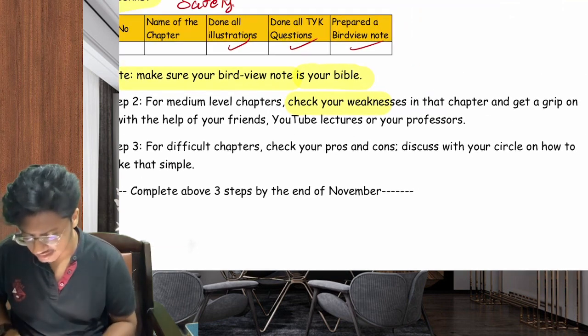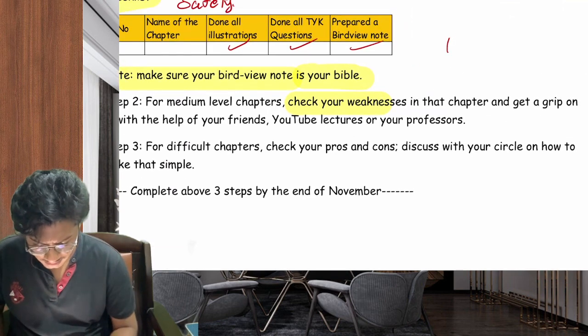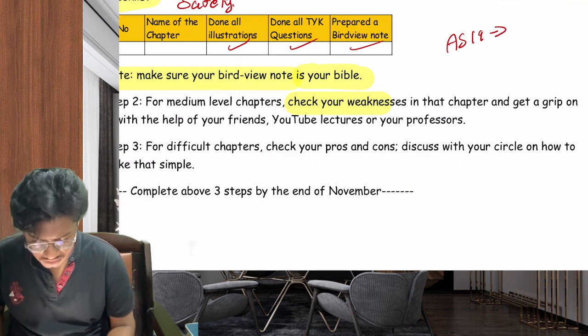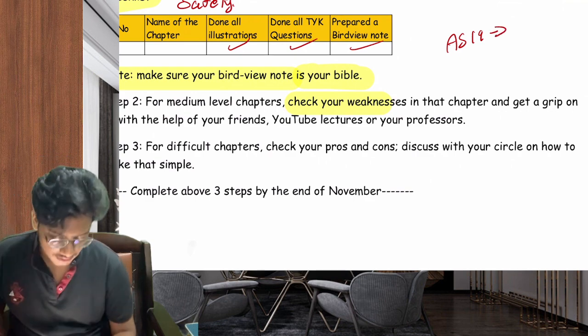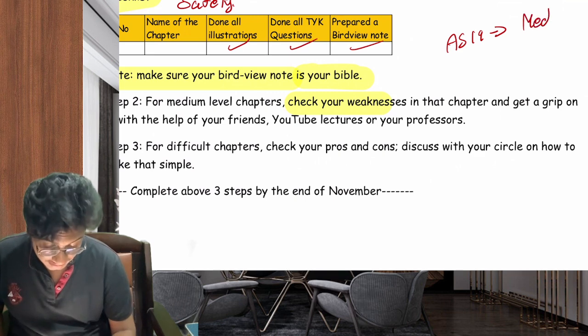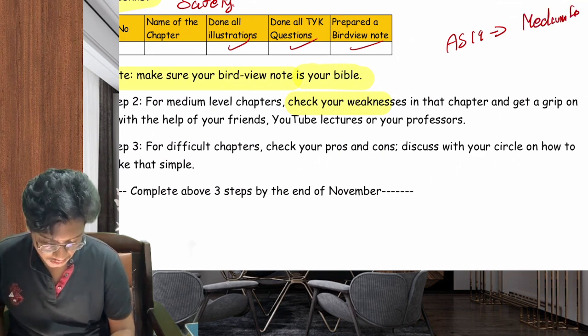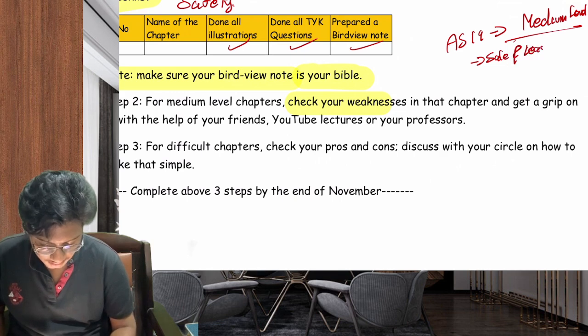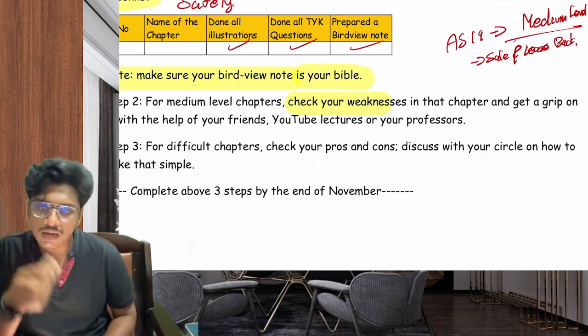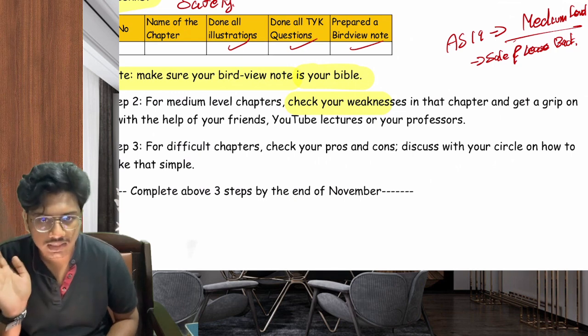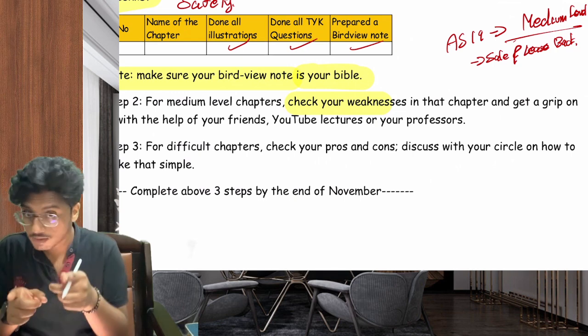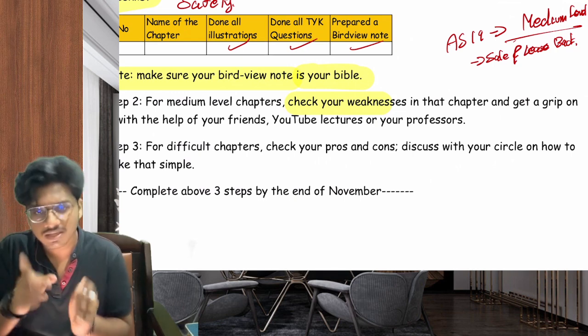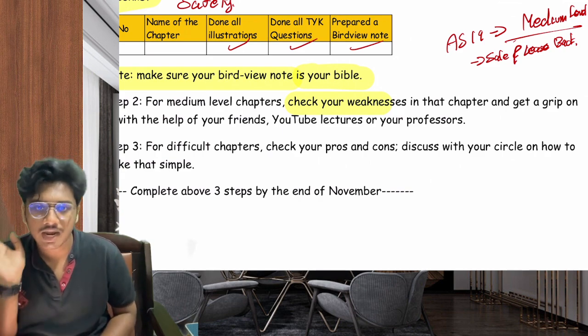Let's take an example. In the previous video I uploaded on AS 19, students categorized this chapter into medium level. Why did they do that? Because of the topic called sale and leaseback. They found it difficult, they communicated with me, and I have made that easy for them. If you want to make that same thing easy, you can check it on our channel and watch it there.